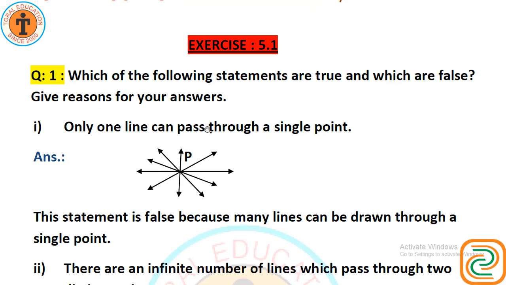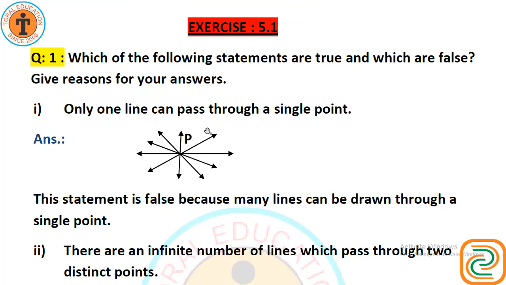Here is exercise number 5.1. Which of the following statements are true and which are false? Give reasons for your answer. One: only one line can pass through a single point. Yes, this statement is false because many lines can pass through a single point. I have drawn here a figure which shows that many lines can pass.